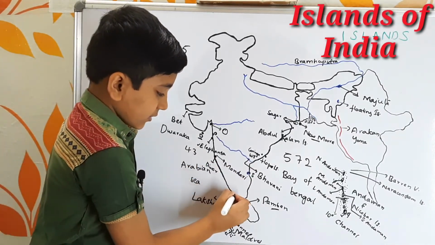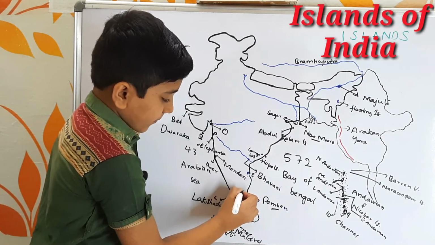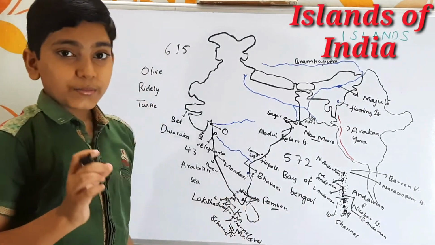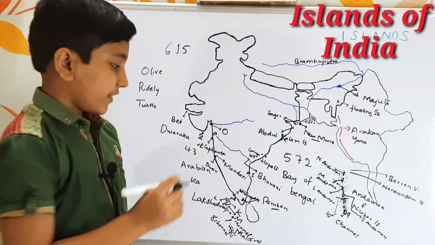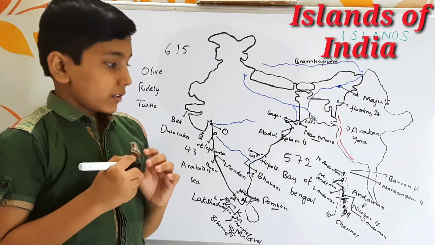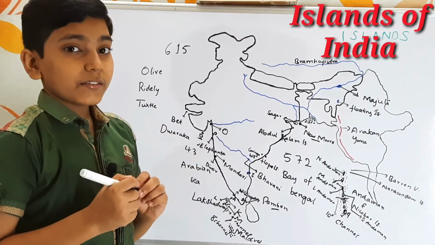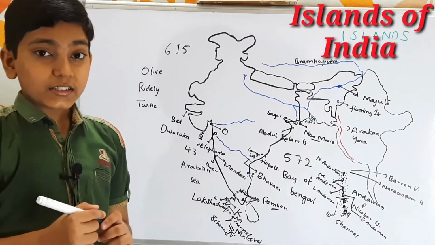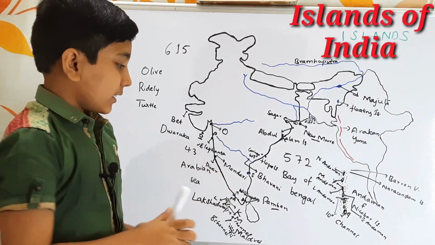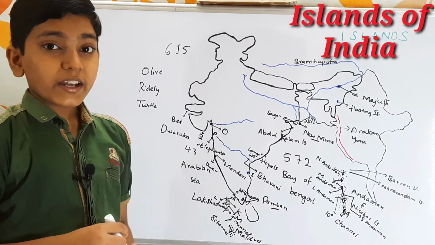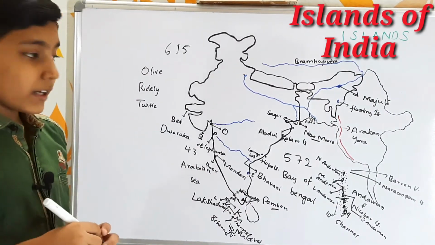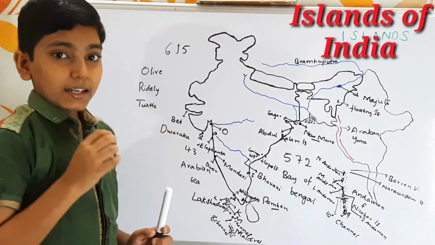Next let's come to here. Here we find the Wellington Island. So this Wellington Island is the largest man-made or artificial island of India. It was built by the Indian Navy and this Wellington Island is famous for its strategic importance because of the Kochi naval base that was situated here. And in this Wellington Island itself, we find the Kochi seaport. So it is about the Wellington Island, and it is about the riverine islands too.